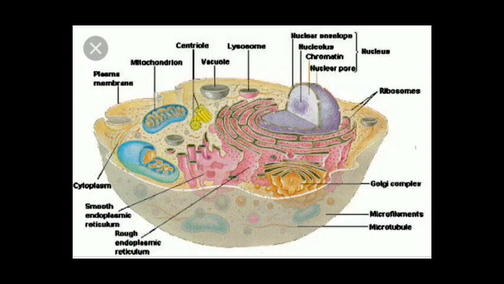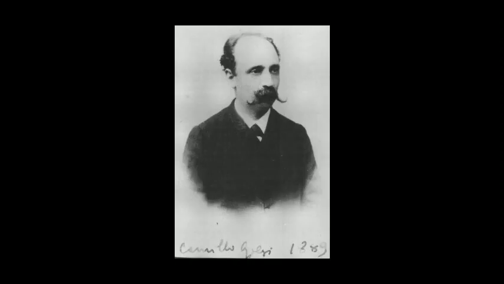The other cell organelle which we are going to discuss in this video is Golgi apparatus, which is present near the endoplasmic reticulum. Golgi apparatus was discovered by Camillo Golgi in 1898. These cell organelles are present in all eukaryotic cells except RBC and sperm, and they are totally absent in prokaryotic cells.